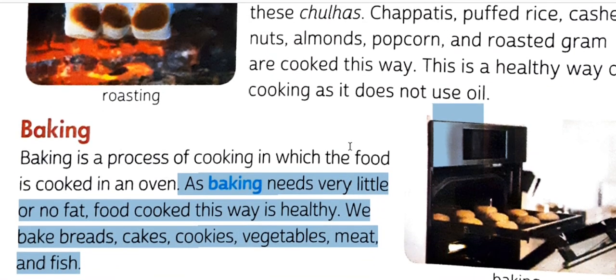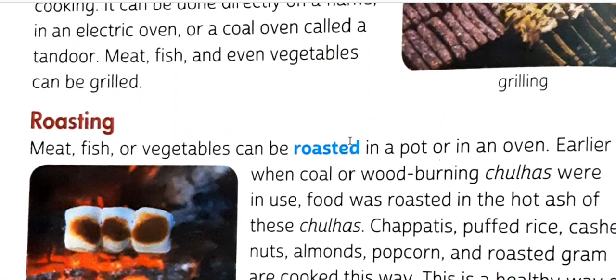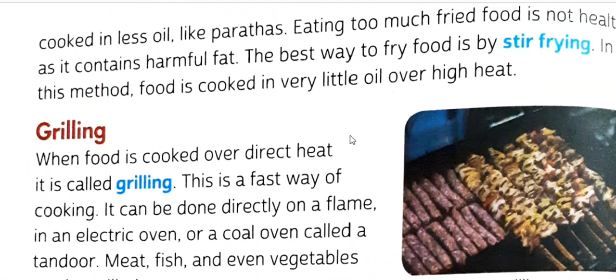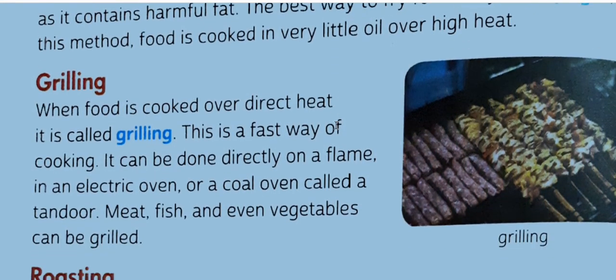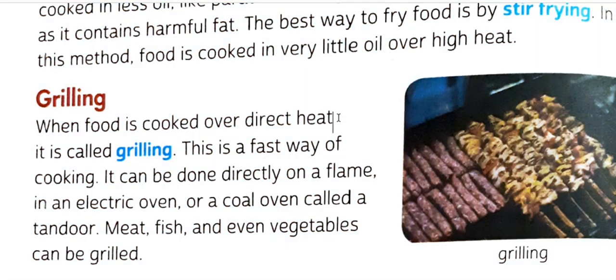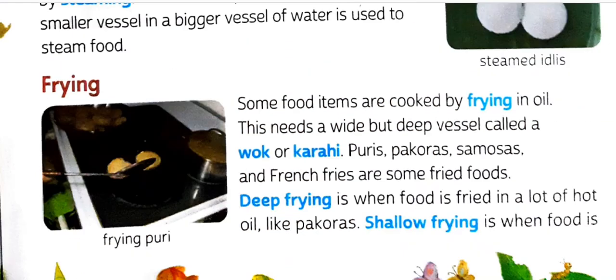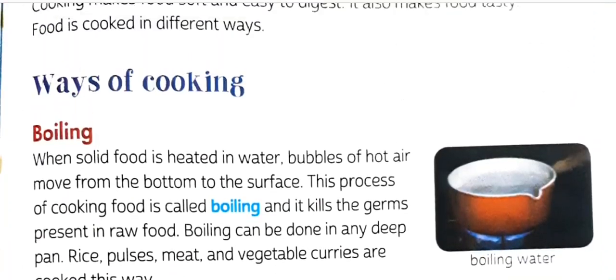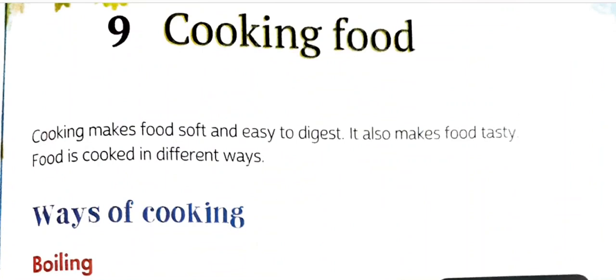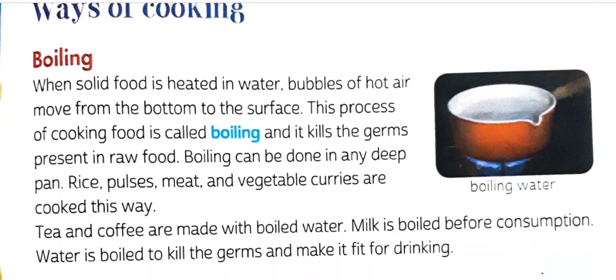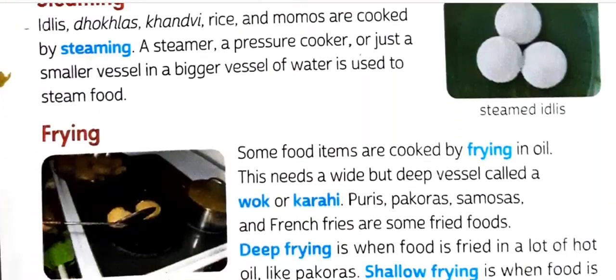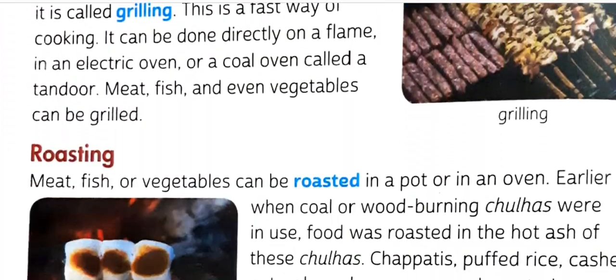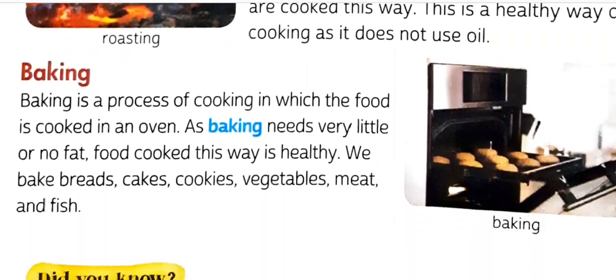So how many points have we learned today? Six points we have learned: boiling, steaming, frying, grilling, roasting, and the last one is baking.